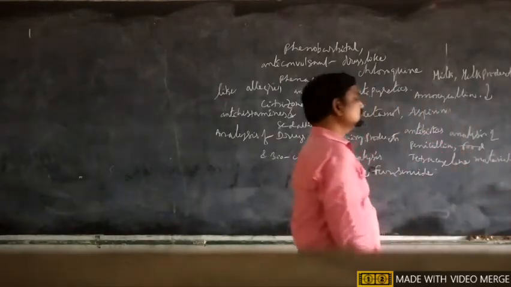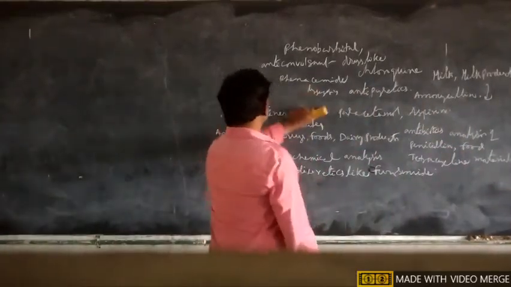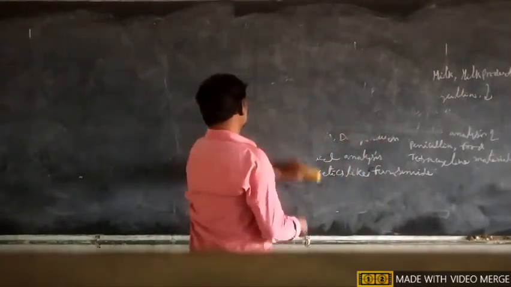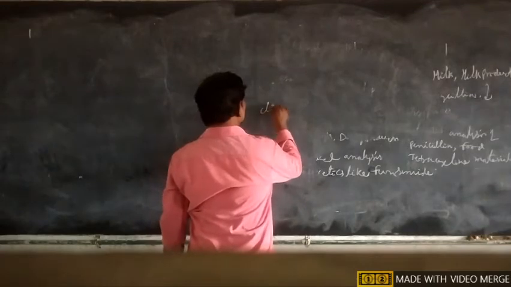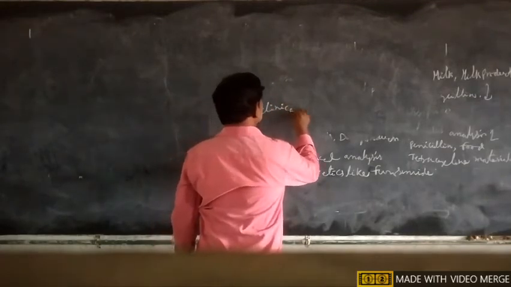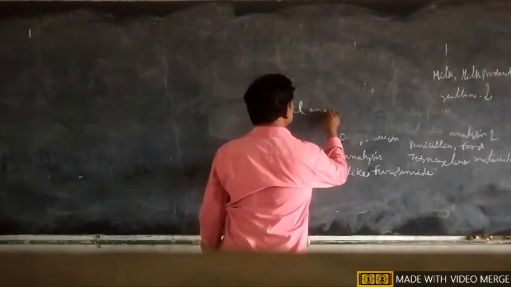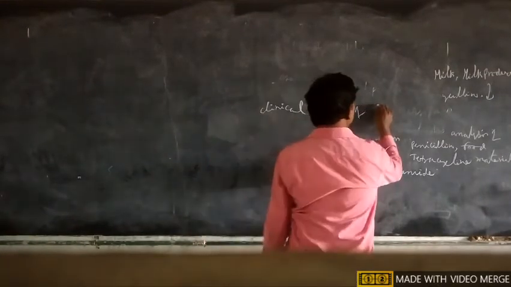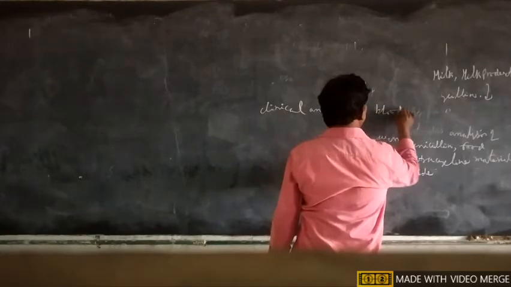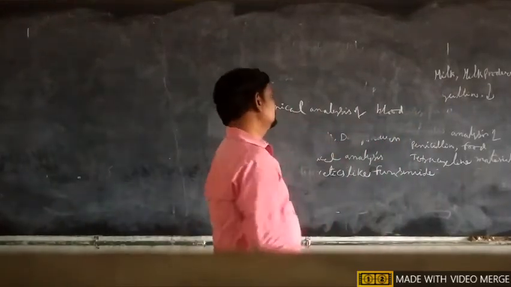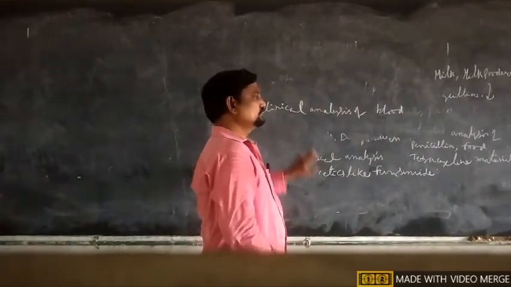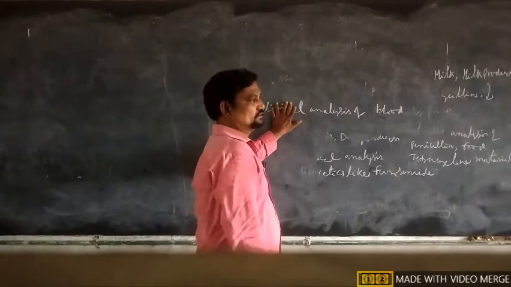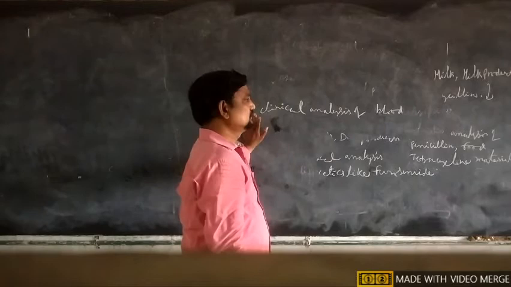And the last unit, the fifth unit, covers clinical analysis of blood. So this paper is very important for industry purposes and also in everyday life.